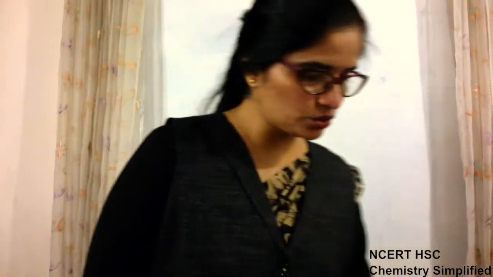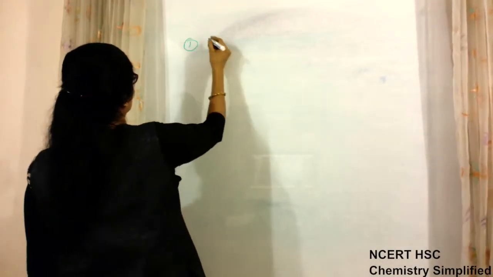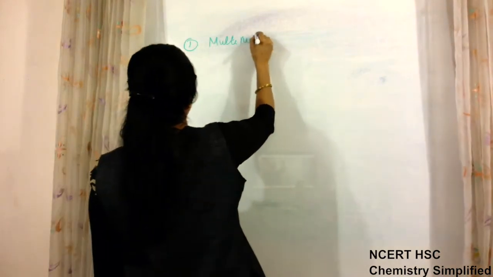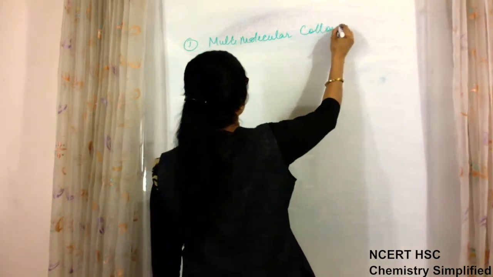So now we come to the second classification based on the particles of the dispersed phase. The second classification classifies them into three types. These are multimolecular colloids.